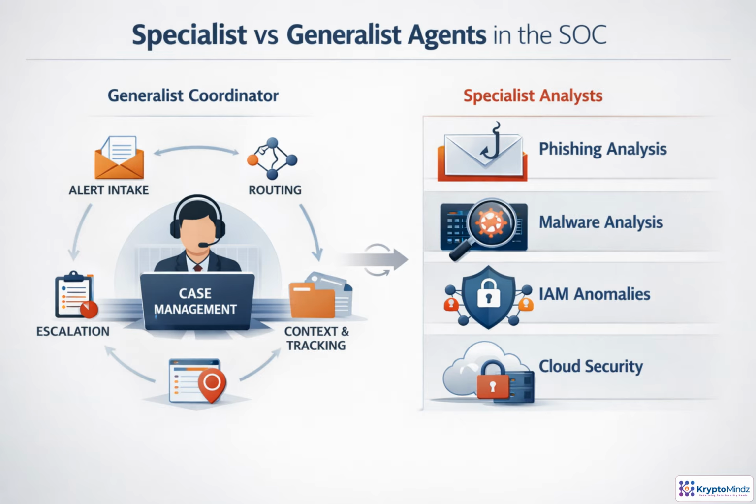In a SOC, the generalist agent usually acts as the case coordinator. It owns intake, tracks context, decides where work should go, and synthesizes findings into a coherent answer. Specialist agents go deeper. A phishing agent can inspect headers and URLs, while an IAM agent reasons over identity behavior. The trade-off is control versus depth. Give specialists narrow tools and permissions, and let the coordinator maintain continuity and escalation.